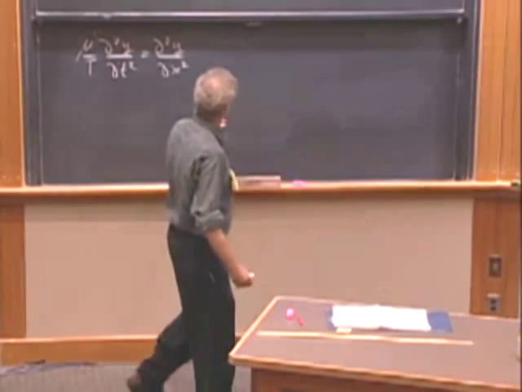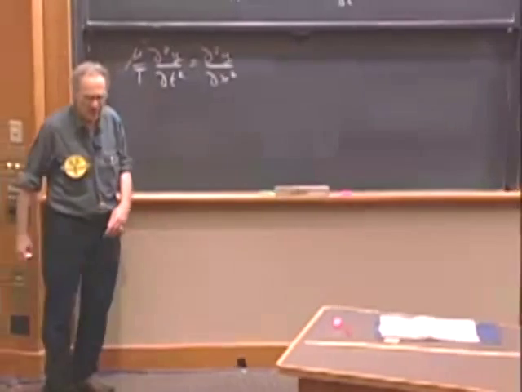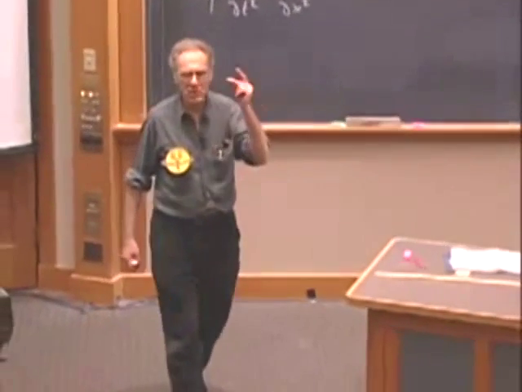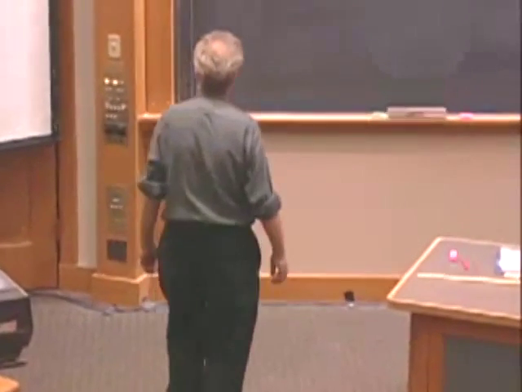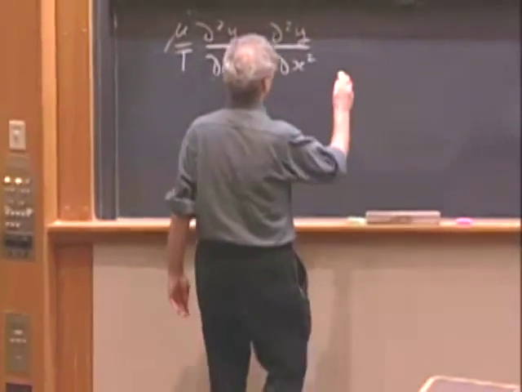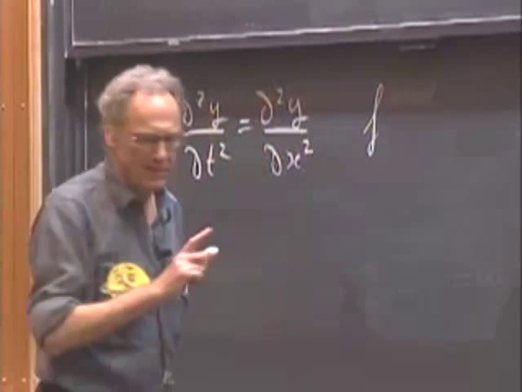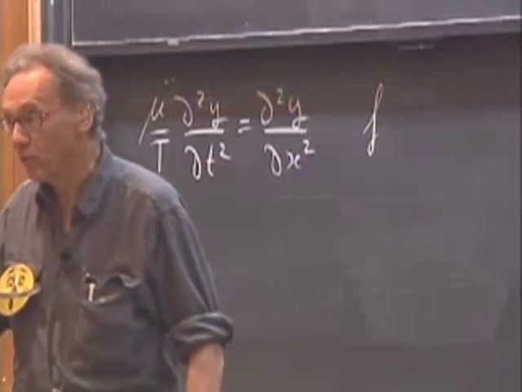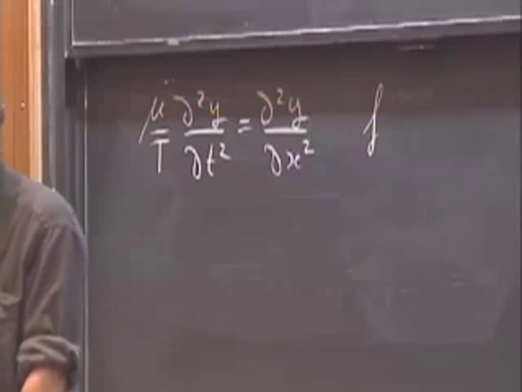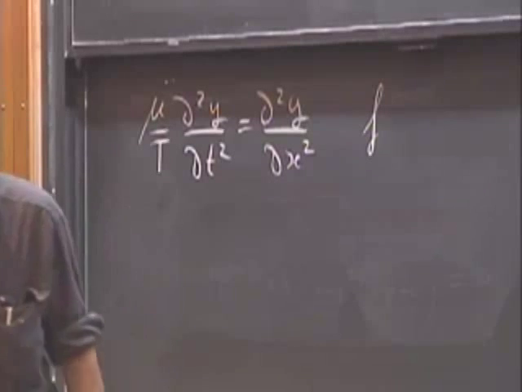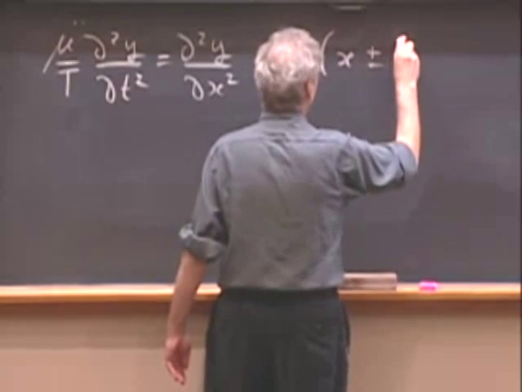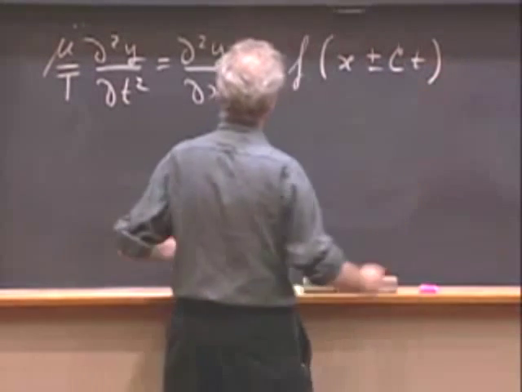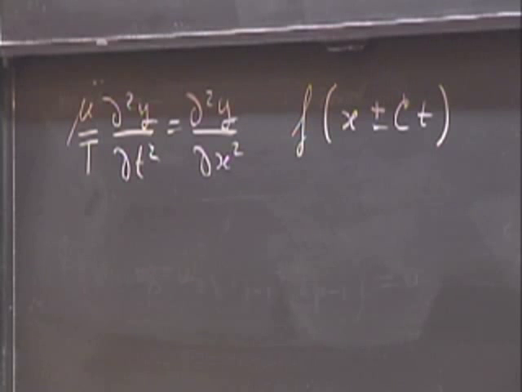What is a possible solution to this differential equation? You can just see it. By looking at it, you immediately see what the solution must be. Any function, any single valued function, you can come up with any one, I don't care with which one, any single valued function of x plus or minus a constant times t will satisfy this differential equation. Just look at it. You can see immediately that it works.